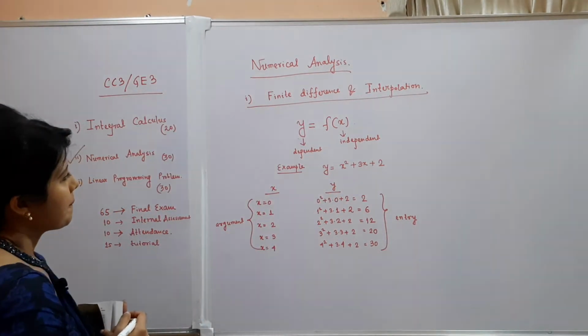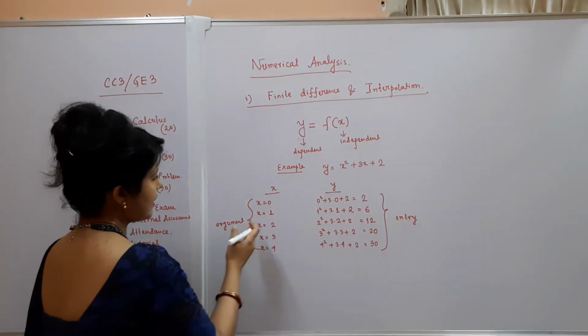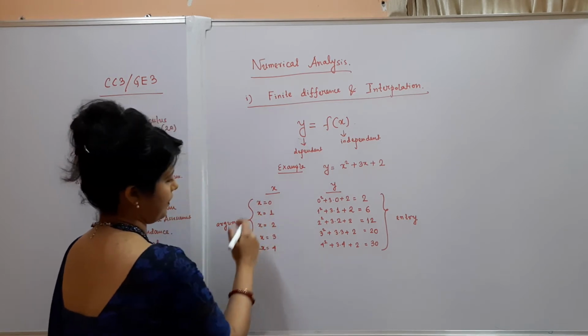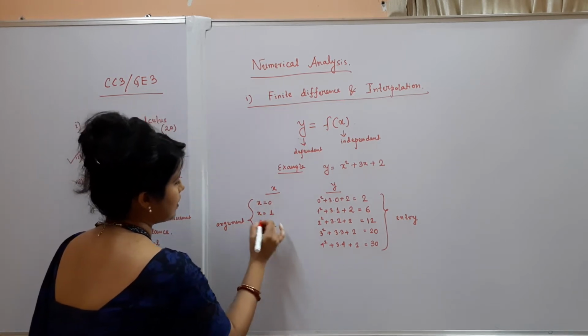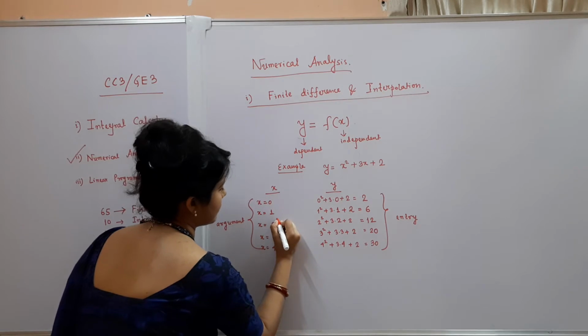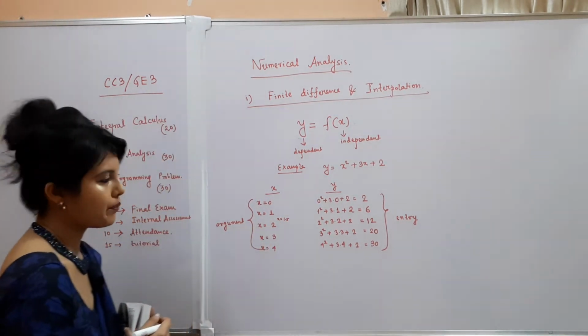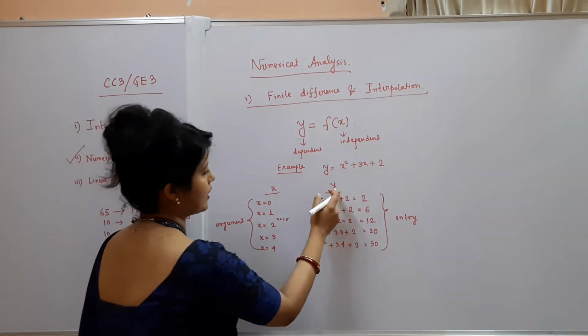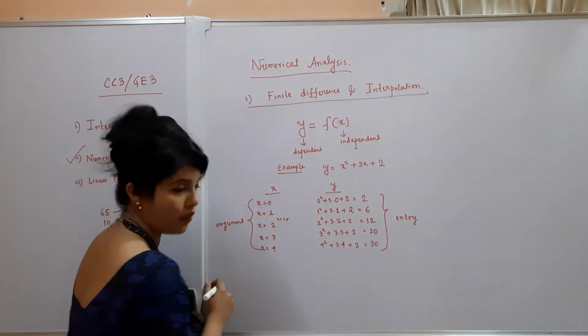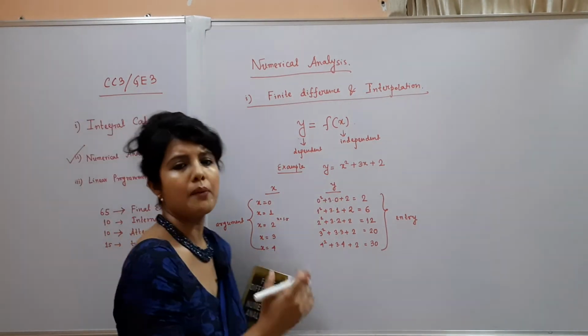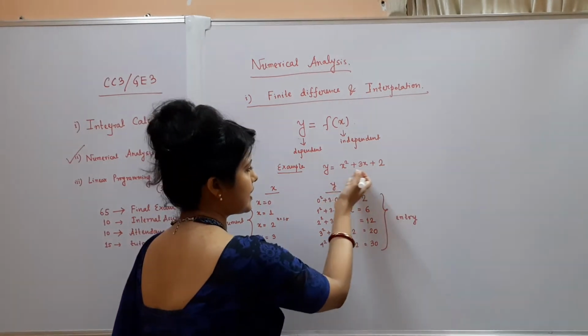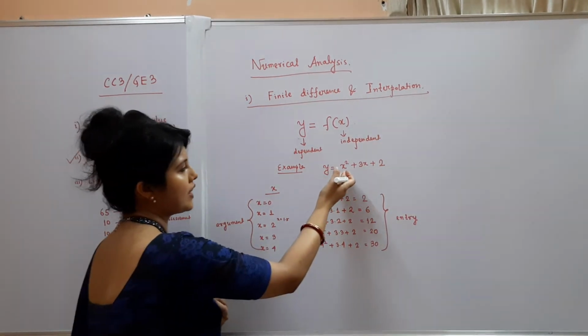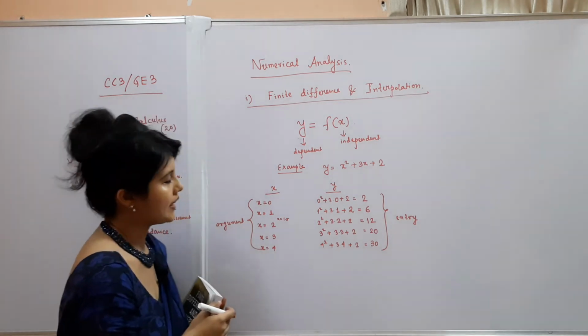So for any intermediate values of x, suppose for x equal to 1.5, you would like to have the corresponding value of y for a very complicated function. This function is easily evaluated because this is a very simple function I have taken as an example.